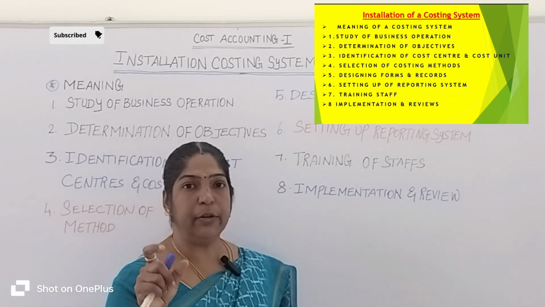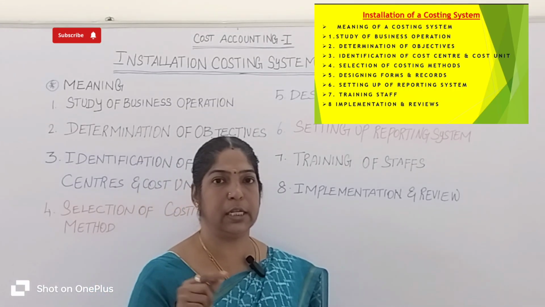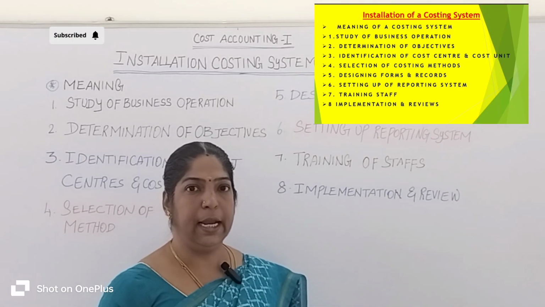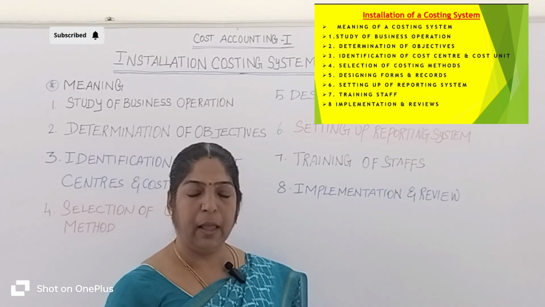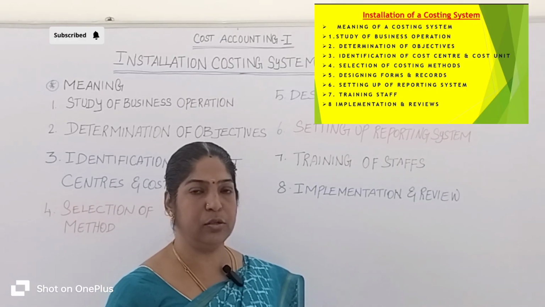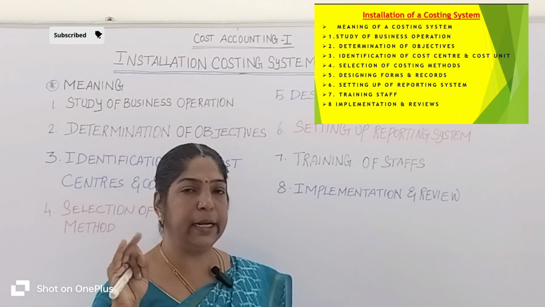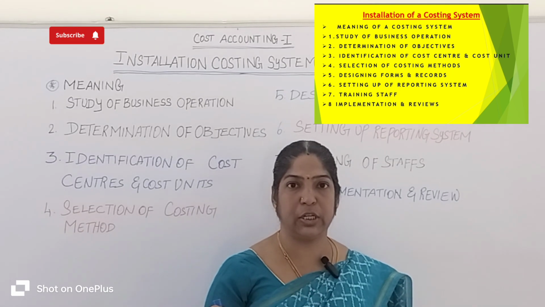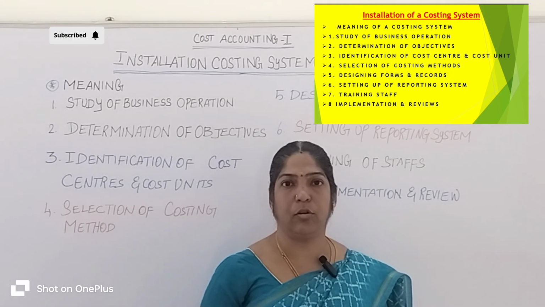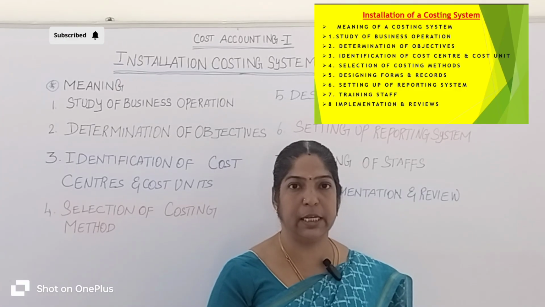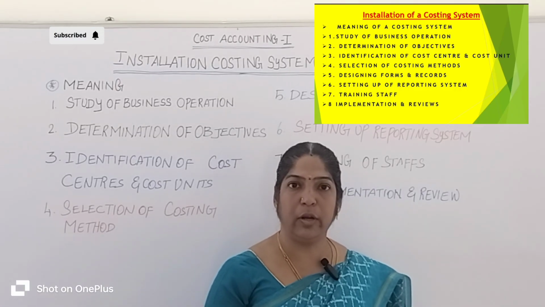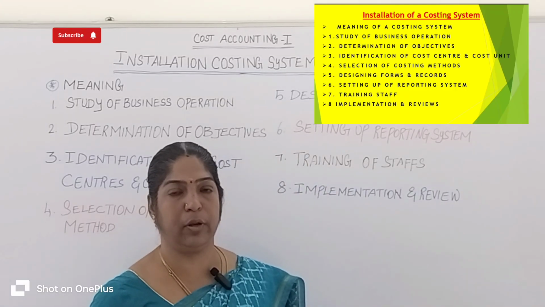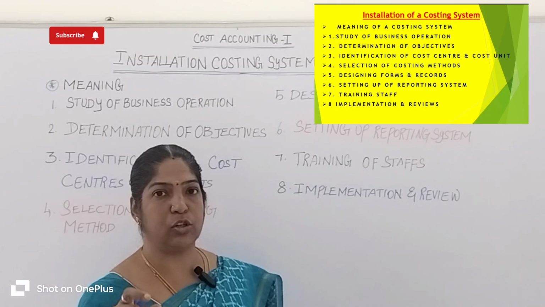Let's come to identification of the cost center. I will explain with an example. Let's take a mobile phone service center. It has totally 3 sections. The repairing section is allotted the technical cost. The second one, the spare parts section, is allotted the material cost. And the third section, the customer inquiry desk, is allotted the employees' salary cost. So this is called identification of the cost center.